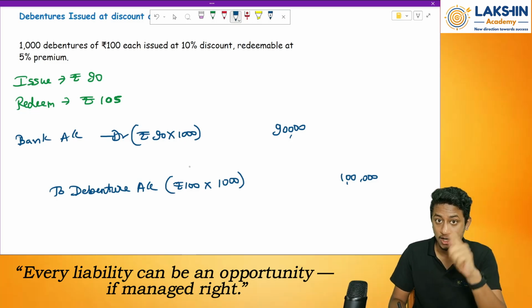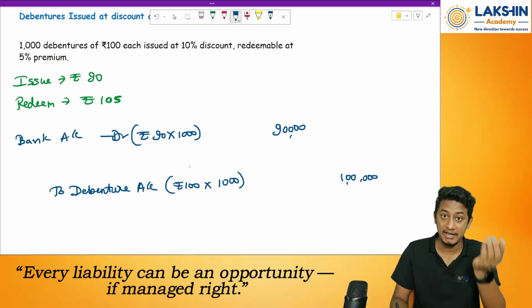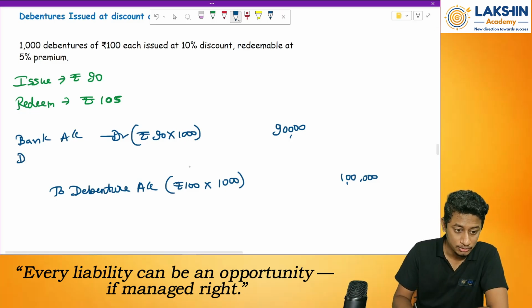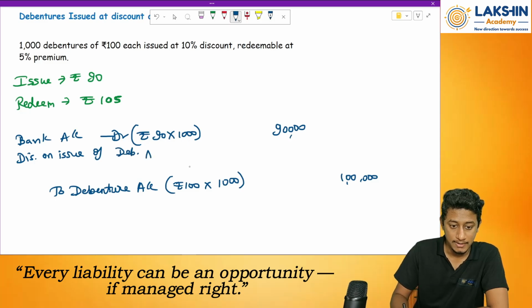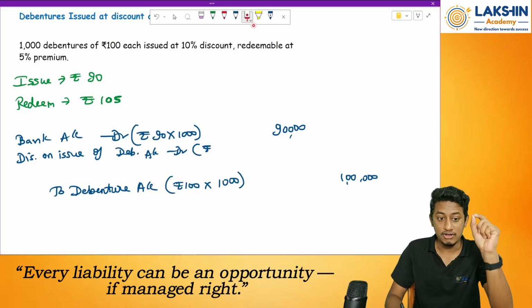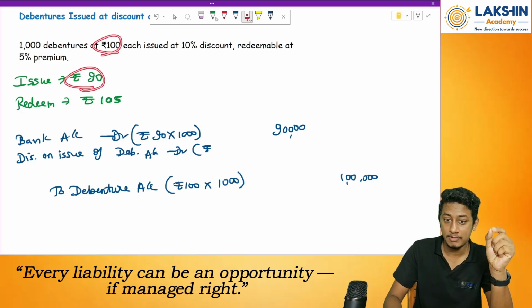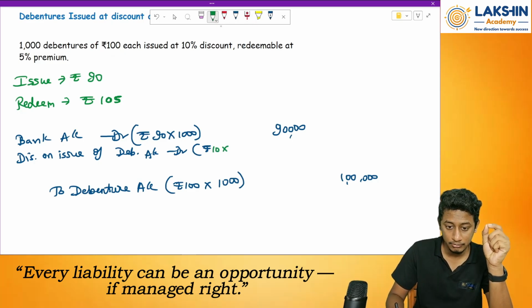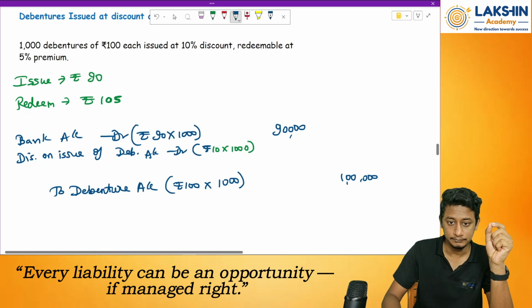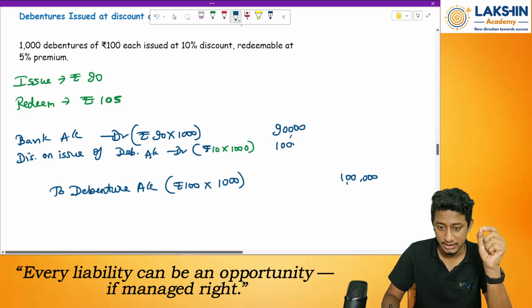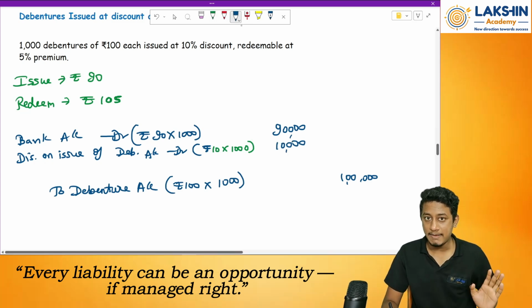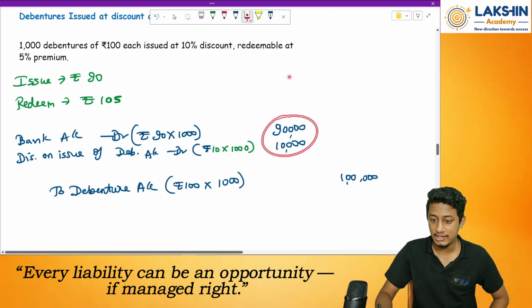So whenever discount comes up on the debenture, it is an expense, and whenever expense increases, debit the account. So discount on issue of debenture account debit. How much is the discount given? 100 minus 90, rupees 10 into 1,000. How much will that be? Rupees 10,000. My entry is matching over here, 1 lakh, 1 lakh.